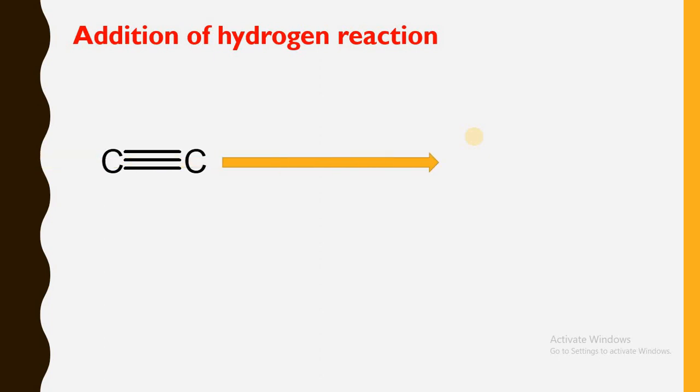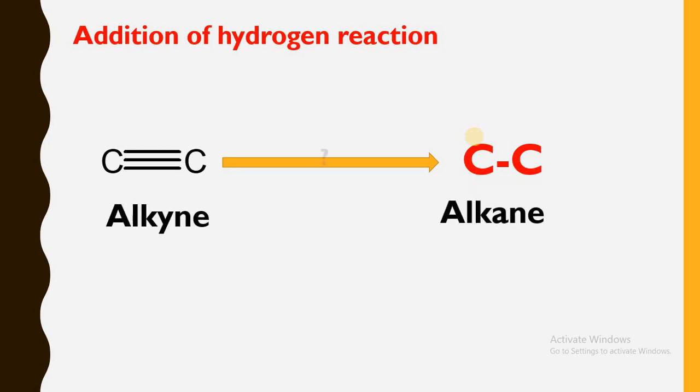Now what is this reaction? This is nothing but the conversion of a triple bond into a single bond. If you see the previous reaction, we converted a double bond into a single bond. Now here we are converting a triple bond into a single bond. For this we require two molecules of hydrogen gas. So alkynes are converted into alkenes first.